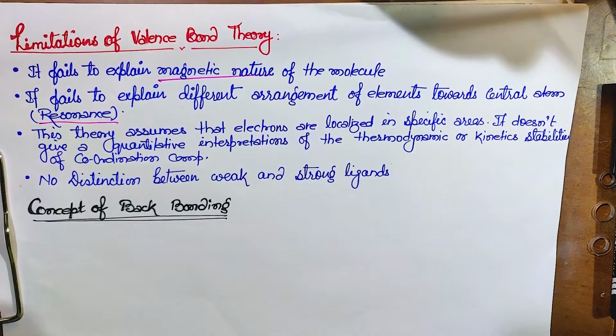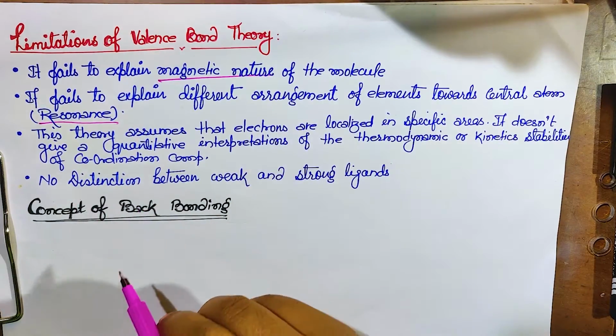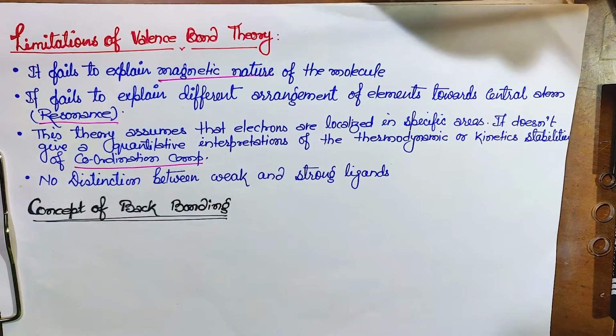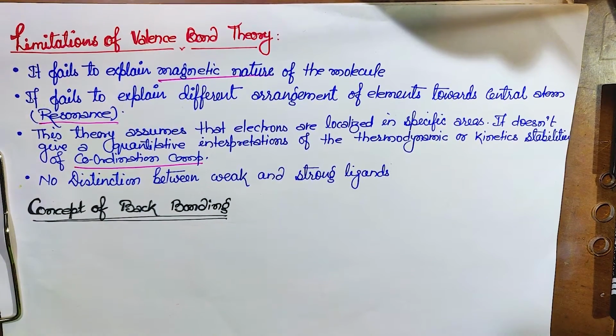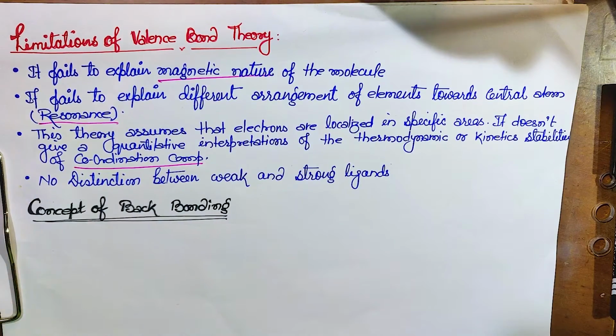It doesn't give a quantitative interpretation of the thermodynamic or the kinetic stability of coordination compounds. You know the coordinate bond I have explained, and there is a chapter in class 12, coordination chemistry, where we will deal with metal and organometallic compounds. All the coordination compounds we will discuss, where the metal forms a coordinate bond with the ligands. So this topic we will know in class 12th.